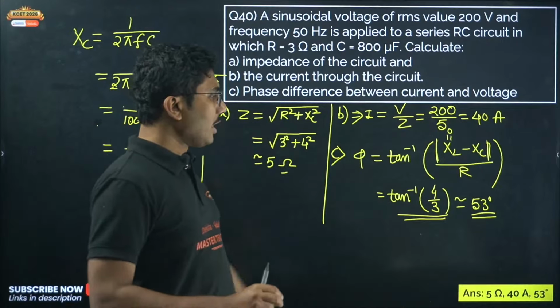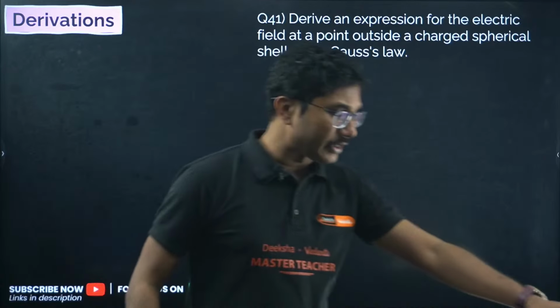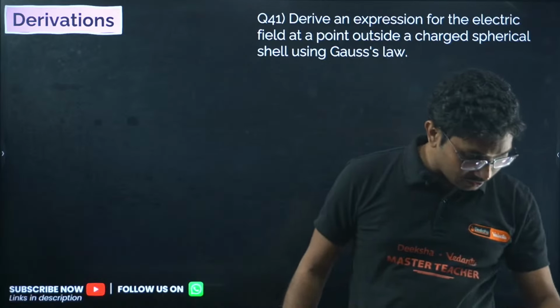Now let's do some derivation. Derive an expression for electric field at a point outside a charged spherical shell using Gauss's law. So now we'll be doing the very important Gauss's law.